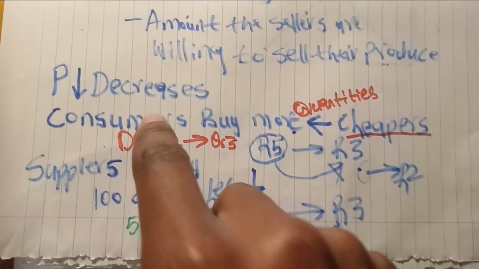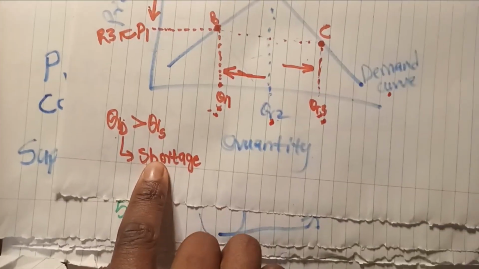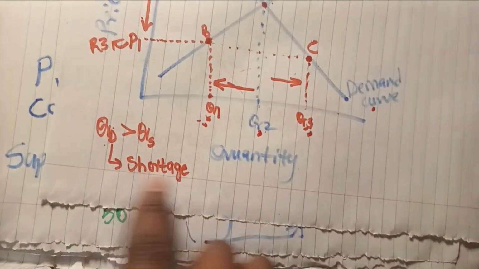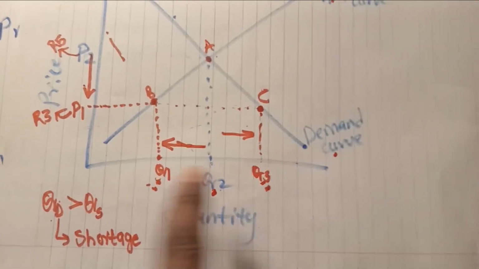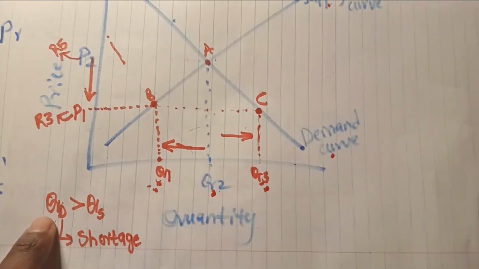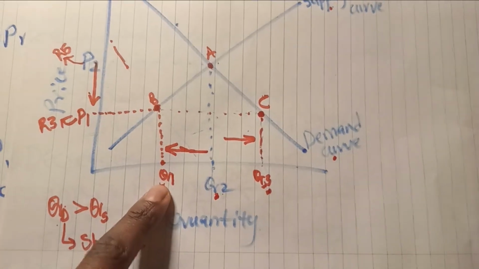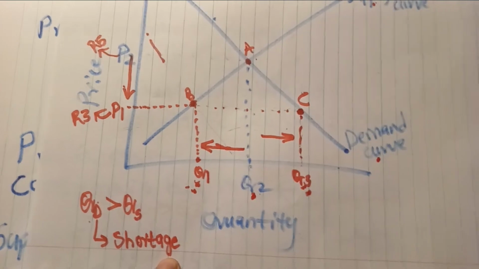This leads us to shortage, because the quantity demanded is greater than the quantity supplied, leading us to a shortage.